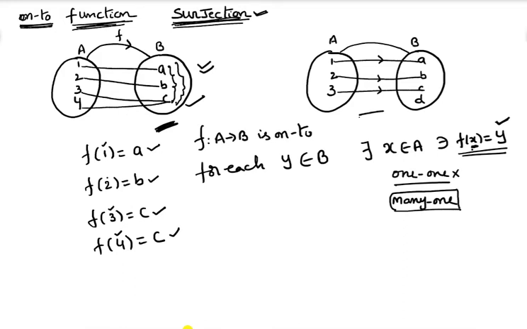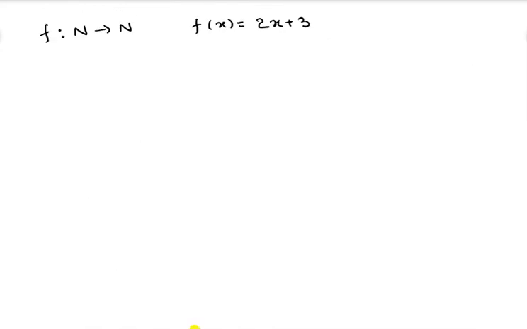Now tell me, is this an onto function or not? No, it is not an onto function. The reason is, for the element D, there is no pre-image. That is the reason it is not an onto function. So for every element in capital B, there must be a pre-image; that is said to be an onto function. Now you can check, I am discussing in more detail.